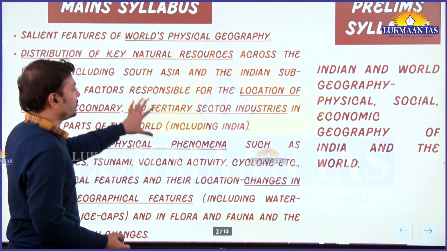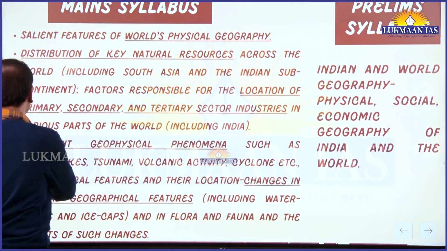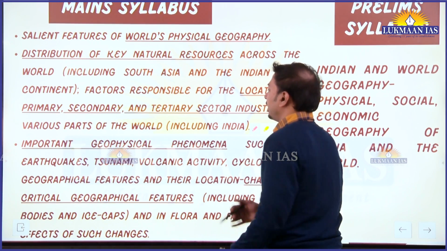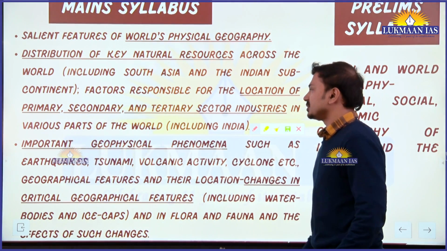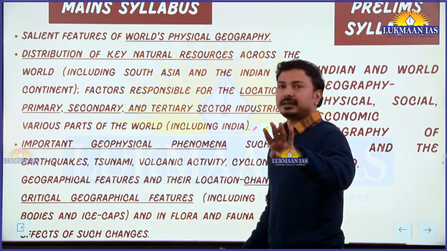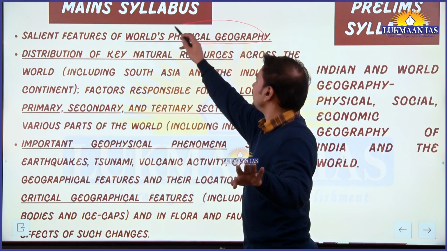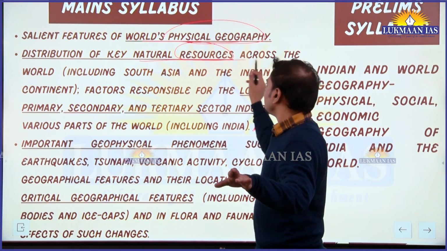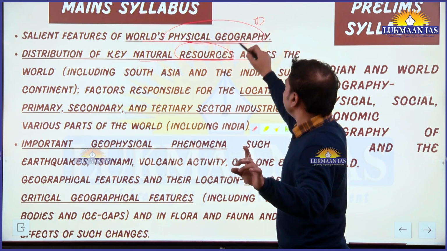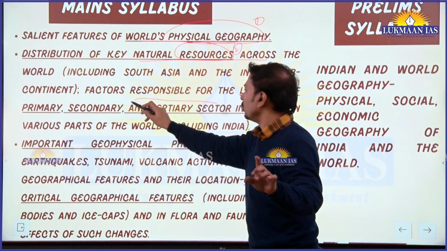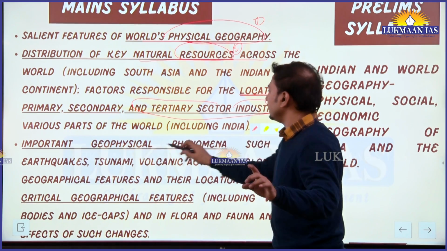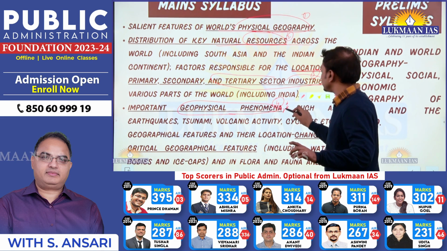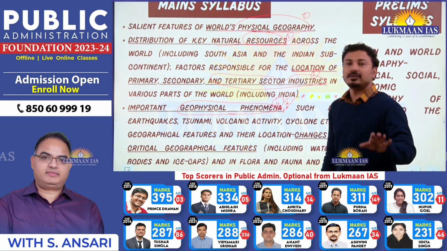Now, look at the syllabus: the Mains syllabus in GS1 paper and the prelims syllabus for geography. I will give emphasis on certain topics on the basis of analysis, in which areas of the syllabus UPSC has focused more. There are four broad areas in the mains examination. First, India's physical geography and world's physical geography including India. Second, distribution of key natural resources. Third, location of industries, and fourth, important geophysical phenomena. UPSC has given the highest weightage till date to this area, geophysical phenomena.